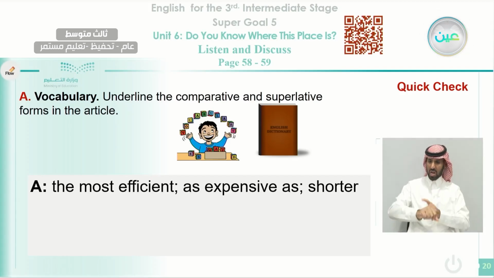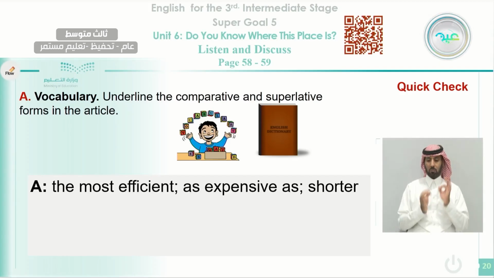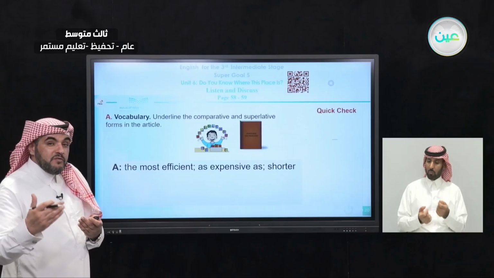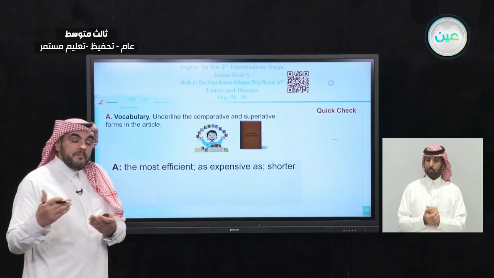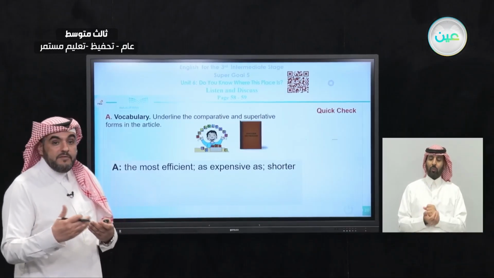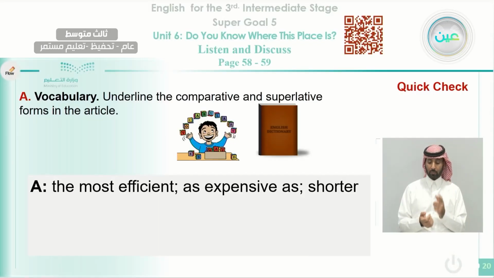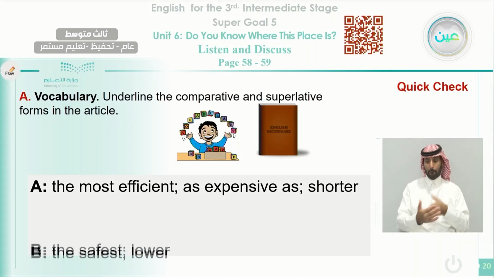Here we're using the superlative form with the long adjectives. We say the most efficient. As expensive as: here we're comparing two things, like we are comparing planes with trains. They have the same rate or the same price. Also, we use shorter. Here it is a short adjective which indicates a comparative form.